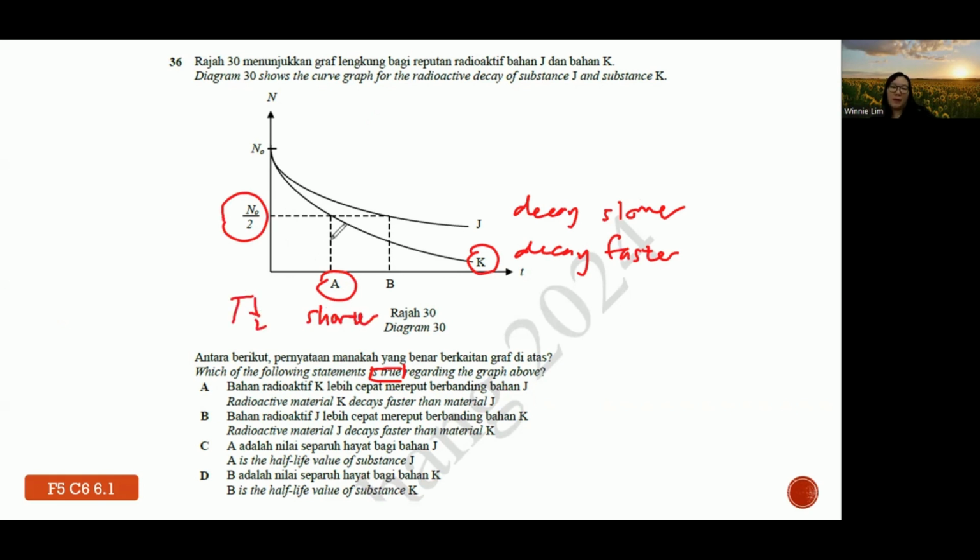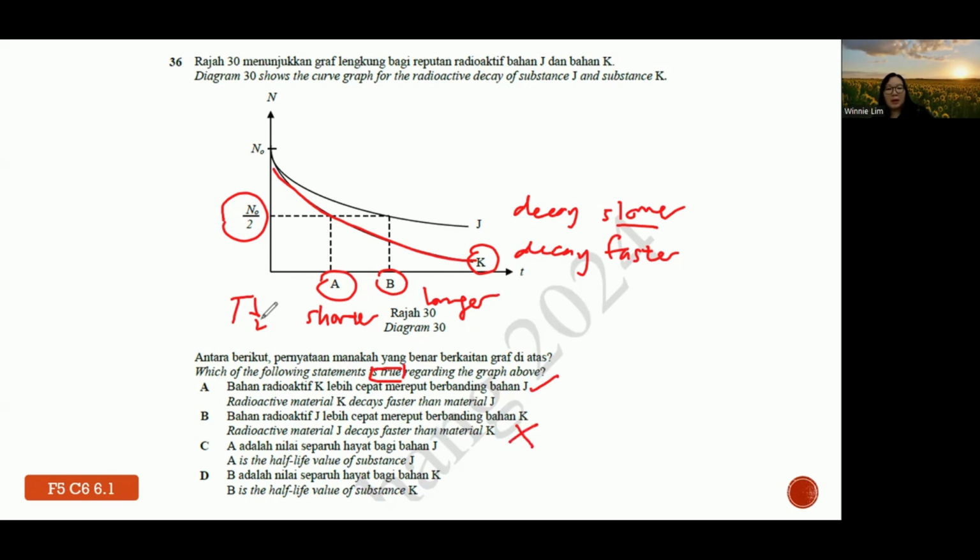Half-life, T half. This one is longer. So A, radioactive material K decays faster than J. Wrong, slower. Okay, then J decays faster. Number 36. Sorry, K decays faster. Sorry, I just saw it wrongly. So K does decay faster. Correct already. J decays faster is wrong.